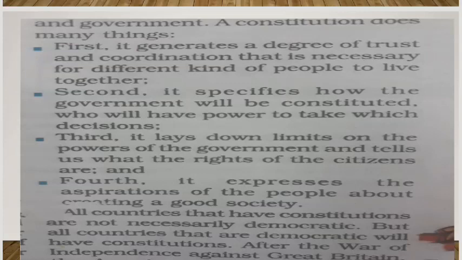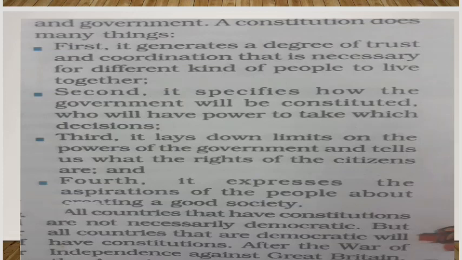Second, it specifies how the government will be constituted. सरकार कैसे चलेगी? Certain rules and regulations are there. Certain guidelines are given for the government on who will have the power to take which decision. कौन सा काम कौन करेगा? प्राइम मिनिस्टर क्या काम करेंगे, कैबिनेट मिनिस्टर्स क्या काम करेंगे. In the very same way, the state government chief minister's duty, cabinet ministers' duty, portfolios and divisions, everything is mentioned in the